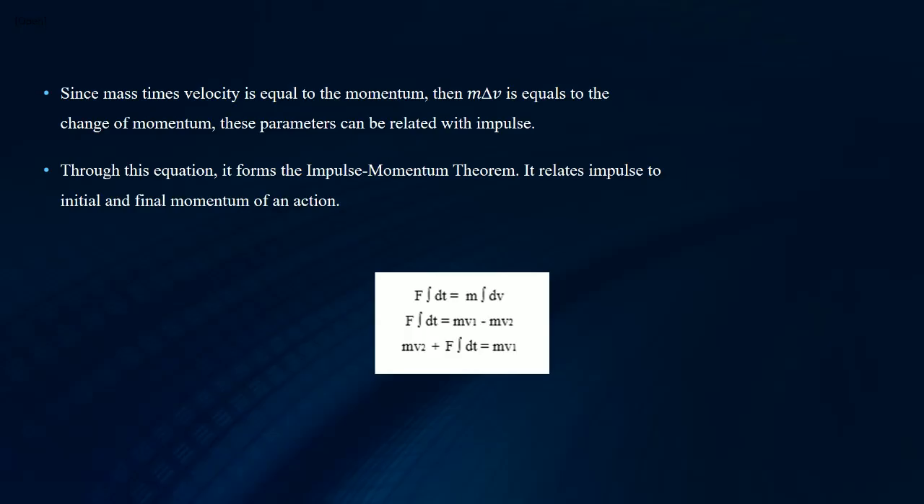These parameters can be related with impulse. So through this equation, it forms the impulse momentum theorem. It relates impulse to the initial and final momentum of the action. So it becomes mv1 plus F times the change of time equals mv2.